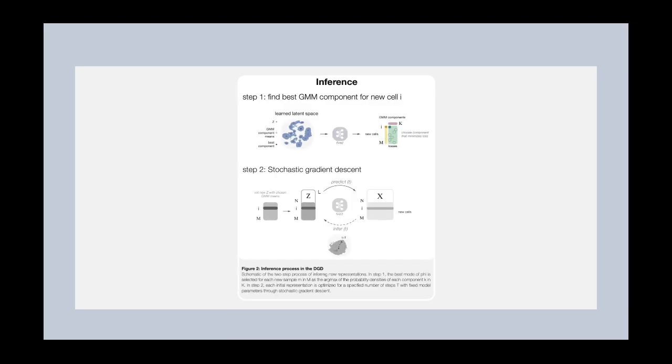When embedding and predicting new samples, we get representations by first finding the best GMM component for each sample, and then performing stochastic gradient descent for a number of steps.